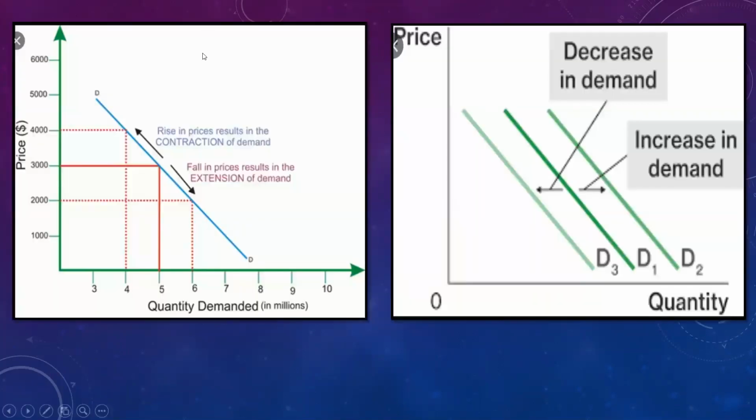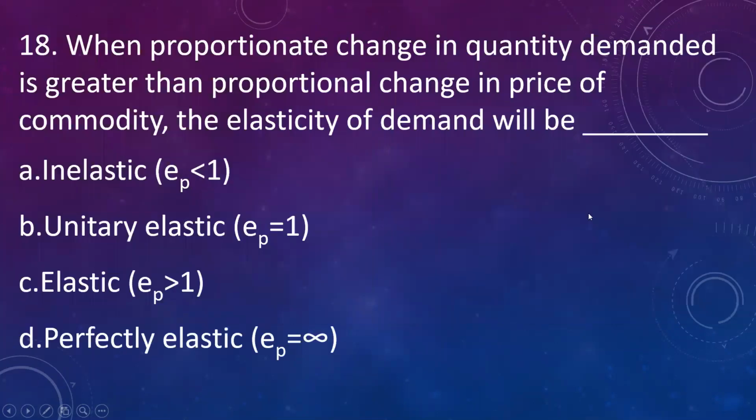If there is change in price, that is when fall in price results to extension in demand, and when rise in price it leads to contraction of demand. Whereas in increase and decrease in demand, there is shift in the demand curve. Let us go to the next question.